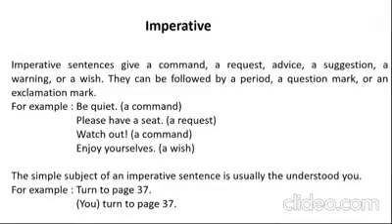Now come imperative sentence. Imperative sentences give a command, a request, advice, a suggestion, a warning, or a wish. They can be followed by a period, a question mark, or an exclamation mark. For example, be quiet, command. Please have a seat, a request. Watch out, a command. Enjoy yourselves, a wish. The simple subject of an imperative sentence is usually the understood you. For example, turn to page 37. So it seems the subject is here you. You turn to page 37.